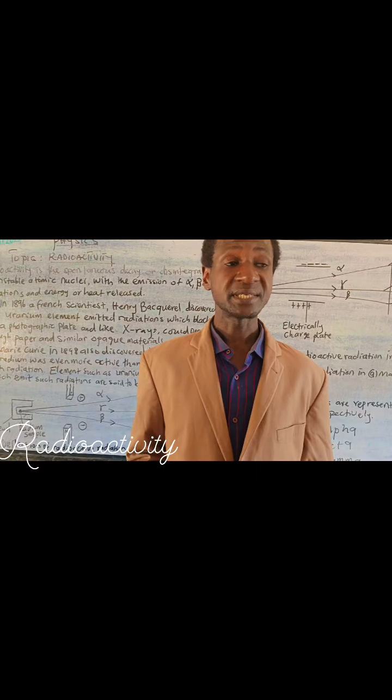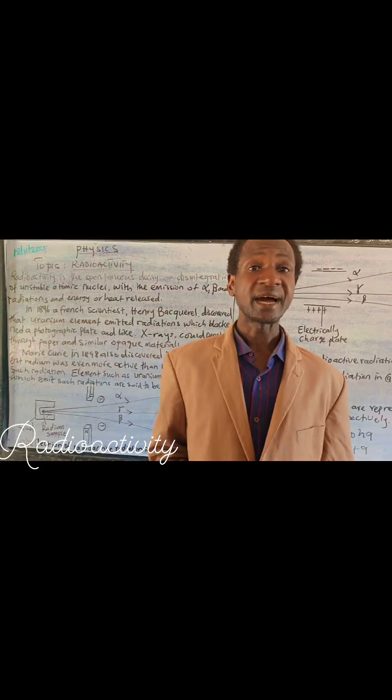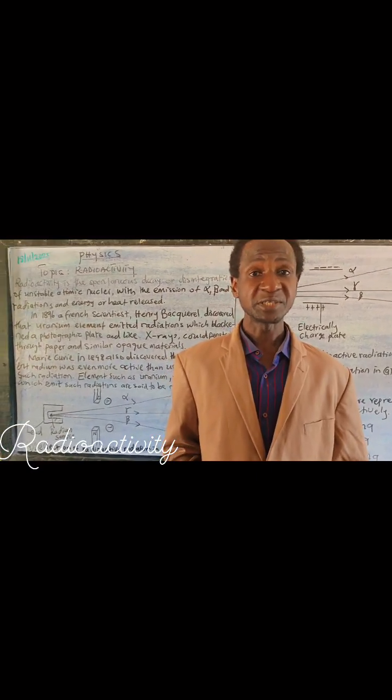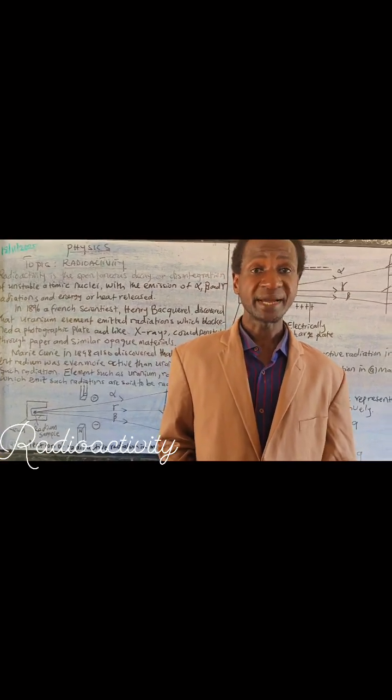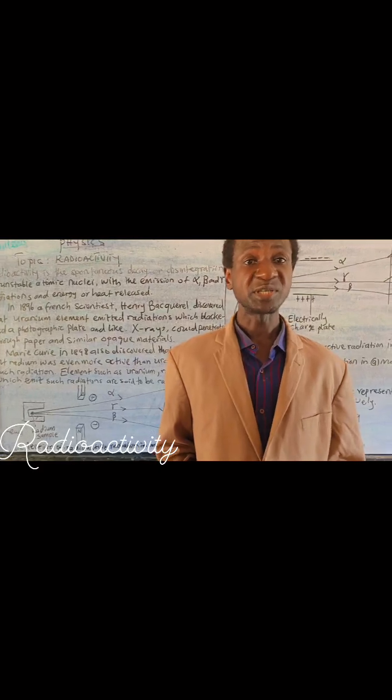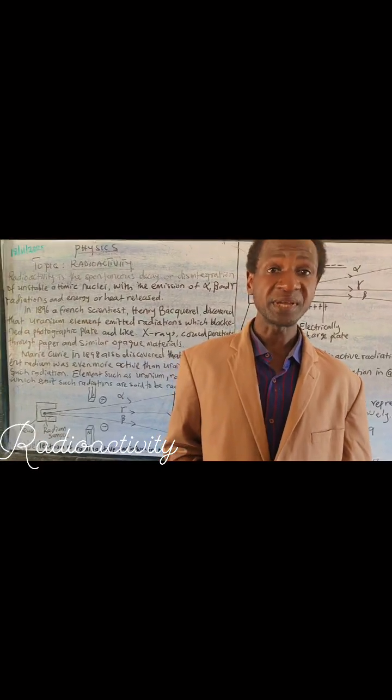In 1896, a French scientist called Henri Becquerel discovered that the uranium atom can emit radiations of alpha, beta, and gamma. He also discovered that X-rays can penetrate through paper and similar opaque materials.